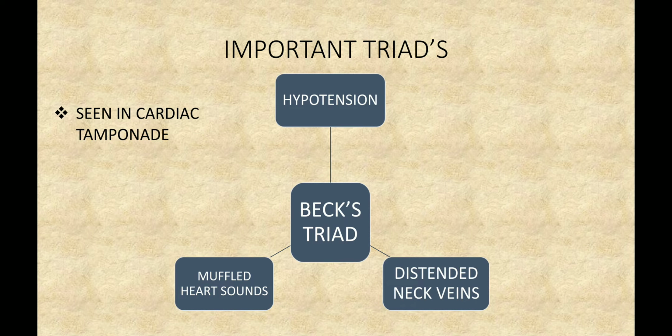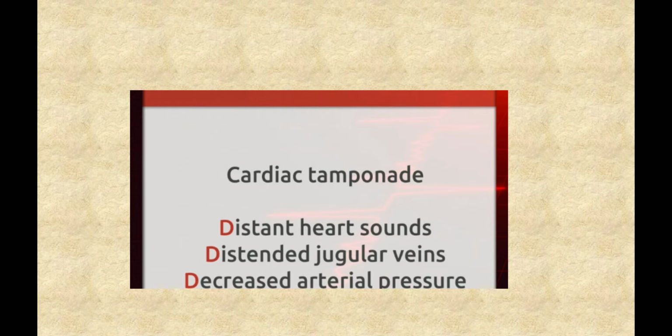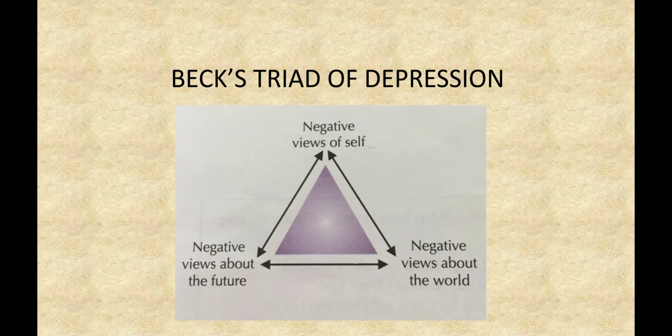Now some other important triads from different subjects. First, Beck's triad. This is seen in cardiac tamponade, and the three components are hypotension, muffled heart sounds, and distended neck veins. Now another way to remember this is 3Ds: distant heart sounds, distant jugular vein, and decreased arterial blood pressure. So 3Ds of cardiac tamponade. This was Beck's triad of cardiology.